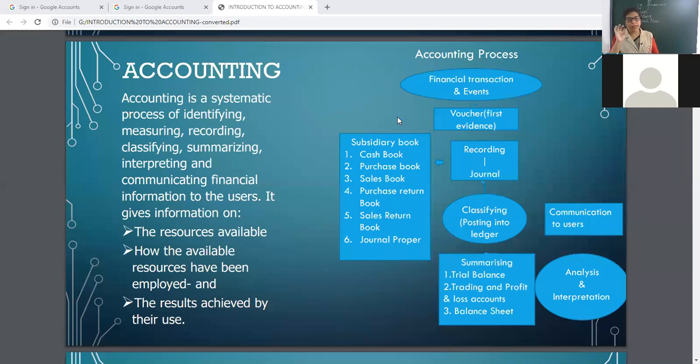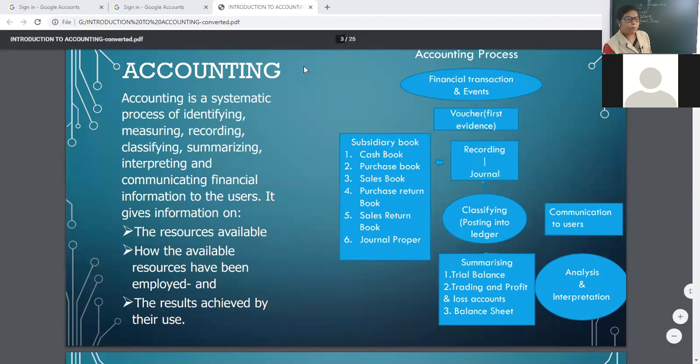First, you have to identify the transaction. Then you have to prepare the voucher. Then with the help of voucher, journal entries are to be made. Subsidiary books have to be prepared. Then with these, the ledger posting is to be done.